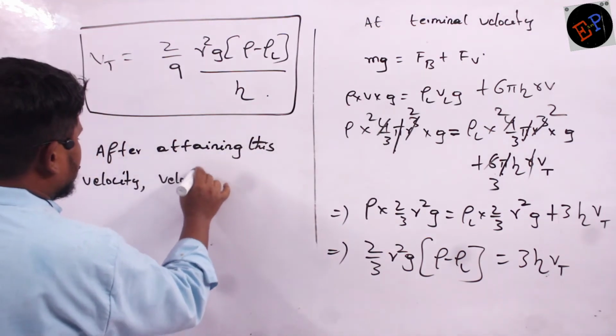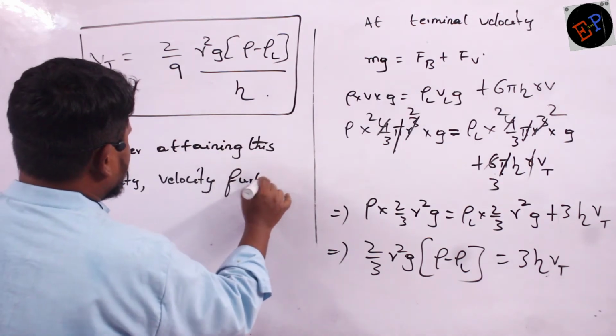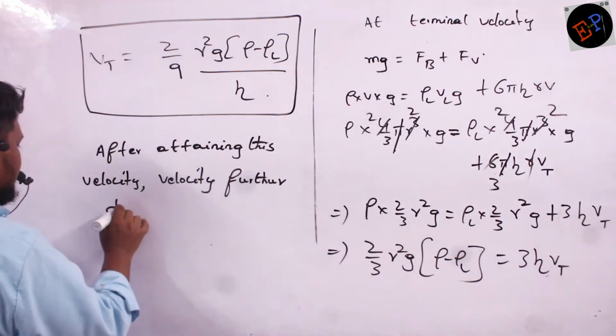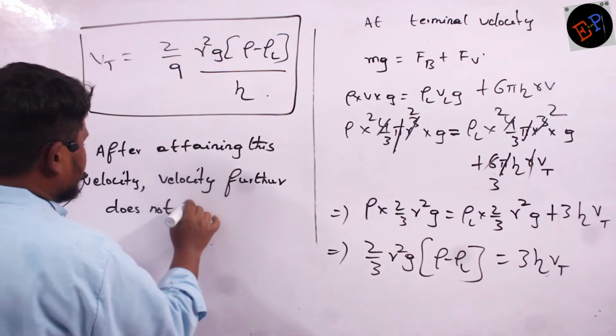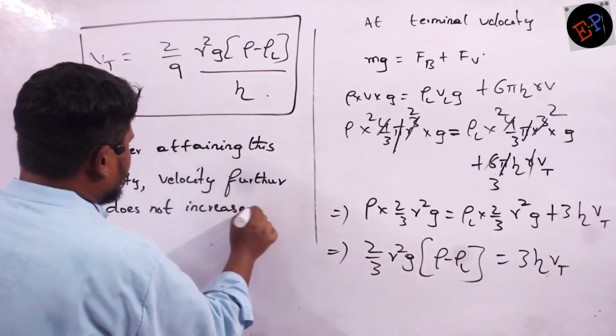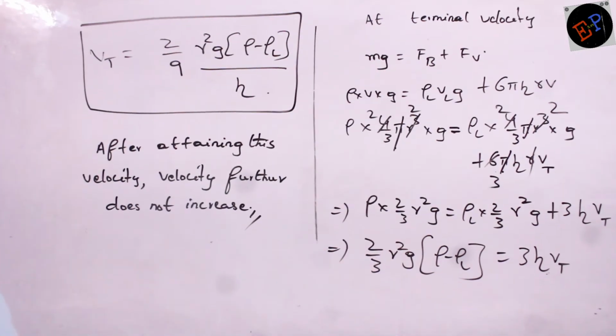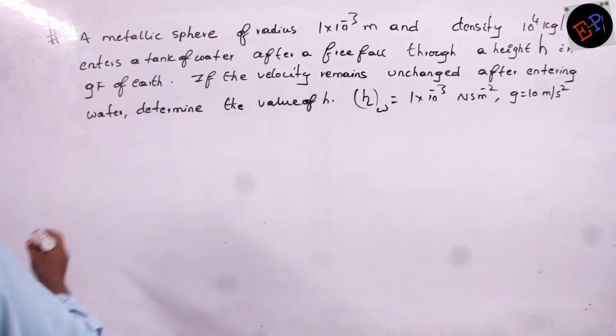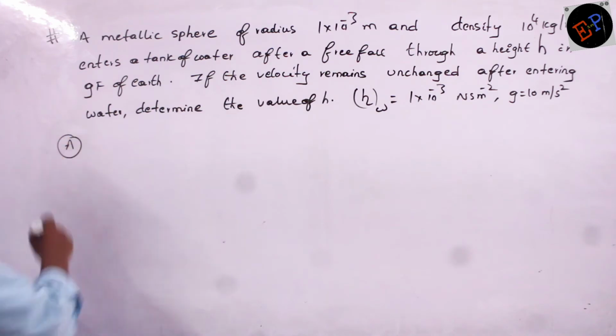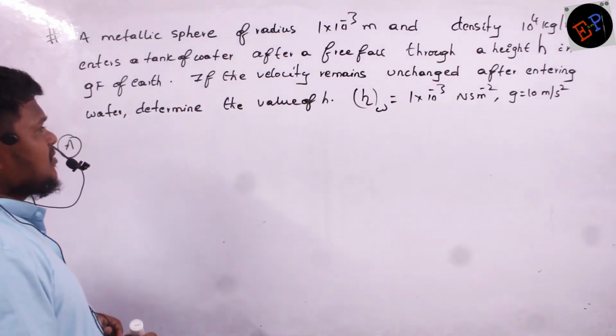velocity further does not increase. Okay? After reaching this velocity of the body, it will not increase further. Same. So a metal sphere of radius 1 into 10 power minus 3 meter and density 10 power 4 kg per meter cube enters a tank of water after a free fall through a height of h